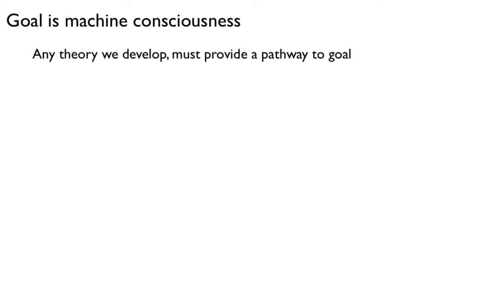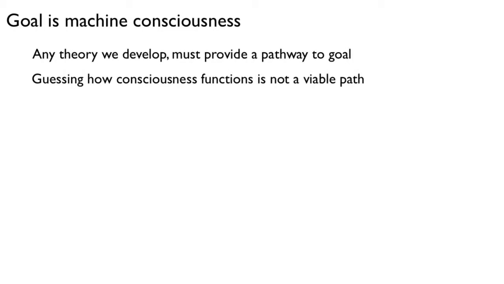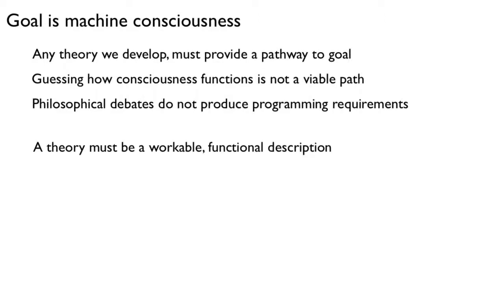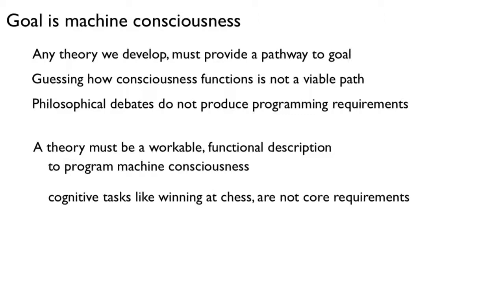When we reach the stage of writing programs, we cannot be guessing about what consciousness is or how it functions. We cannot be having a philosophical debate about which conscious phenomena are important or useful that we can capture in software. We cannot have a system that is good at playing chess, but is incapable of having a conversation or making a painting. We must have a working theory and functional description that explains what our programs are supposed to do. It would be better to have a system that can play chess, paint, and have conversations, and do all of these things poorly, than to do any one of them correctly and be incapable of doing anything else.